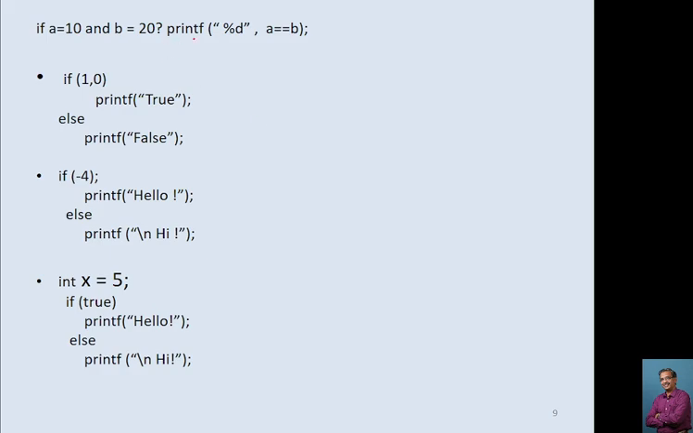So here, whether it gives you this answer. Okay, if A is 10 and B is 20, then what will be the output of this? A is equal to B, value of A is 10 and value of B is 20, which is not equal. So this will print 0 because this will return 0. Don't consider this as an error.